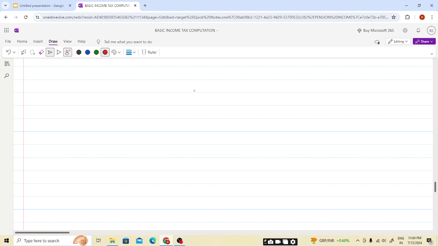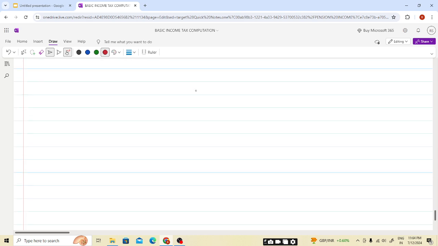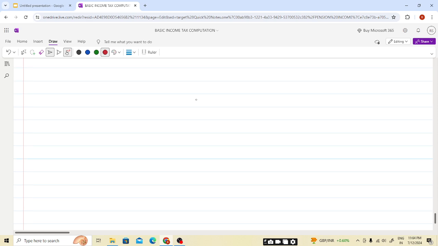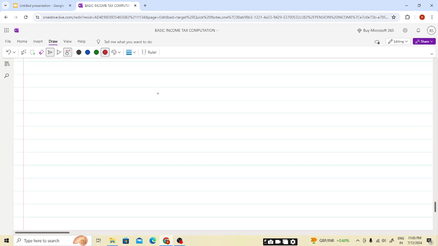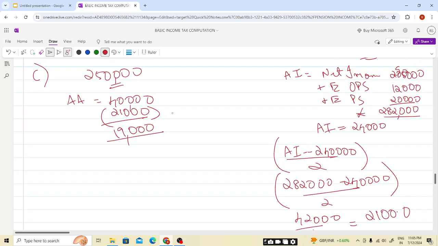Now we have covered all the topics relating to the pension scheme, students. Please do solve many questions so that you have a good understanding of these topics. And students, we have seen that the annual allowance is 40,000. It will be reduced if our income exceeds 200,000, and we need to see whether our adjusted income is more than 240,000. If it is more than 312,000, then 4,000 annual allowance will be surely available, and annual allowance can be carried forward from the previous three tax years if he is a member.